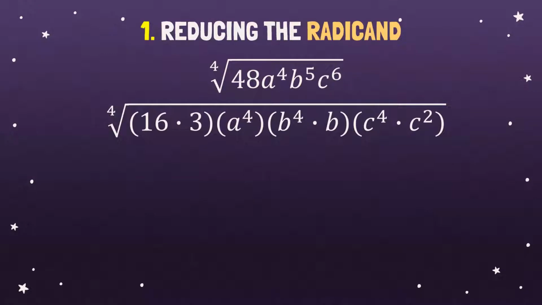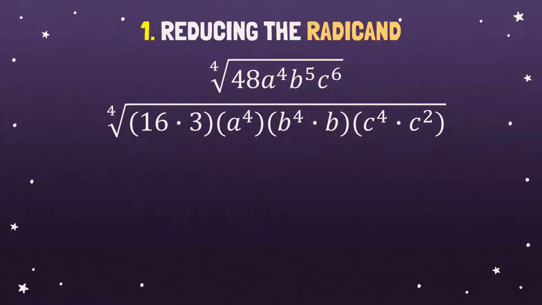Because according to the product rule of exponents, if we have the same base, all we have to do is add their exponents. So 4 plus 1. If you do not see any exponent on a variable or a number, there is an invisible 1. So in this example, it has one exponent. So 4 plus 1 will become 5.